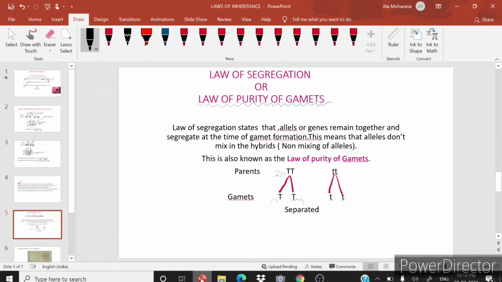Mendel found that when he crossed a pure tall plant and a pure dwarf plant, during formation of gametes the genes were separated. Just stress on this term, separated. Segregation means separated. Okay, segregation means separated.